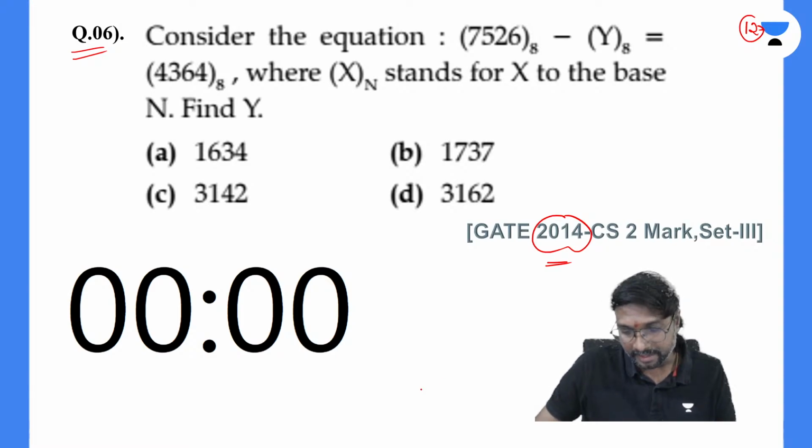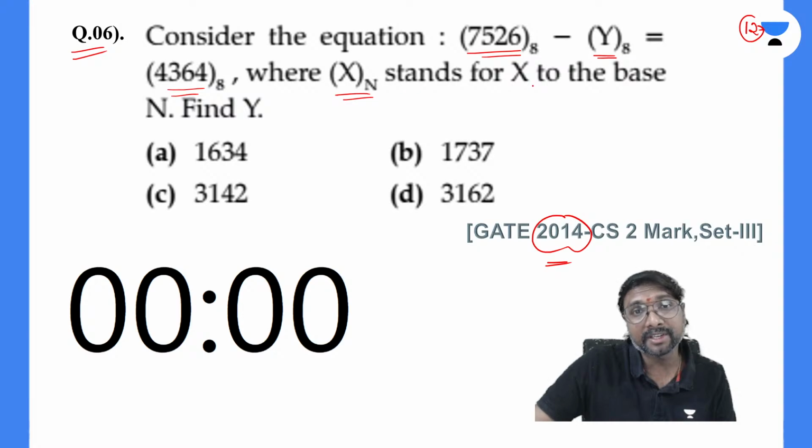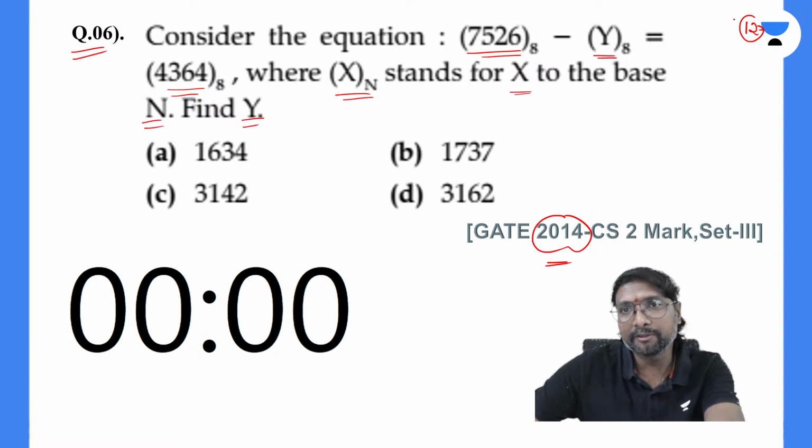Over? Right. So how can you solve this question, everyone? If you just observe, consider the equation 7526 to the base 8 minus y to the base 8 is equal to 4364 to the base 8, right? Where x base n stands for x to the base n. Find out this y. So how can you find out?